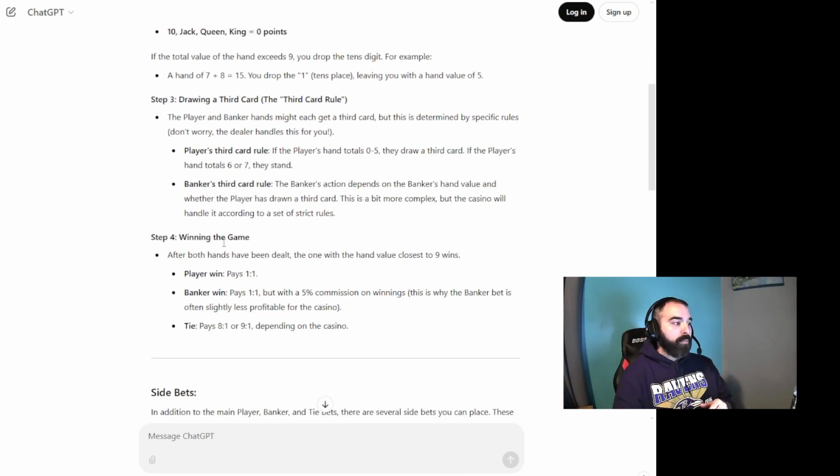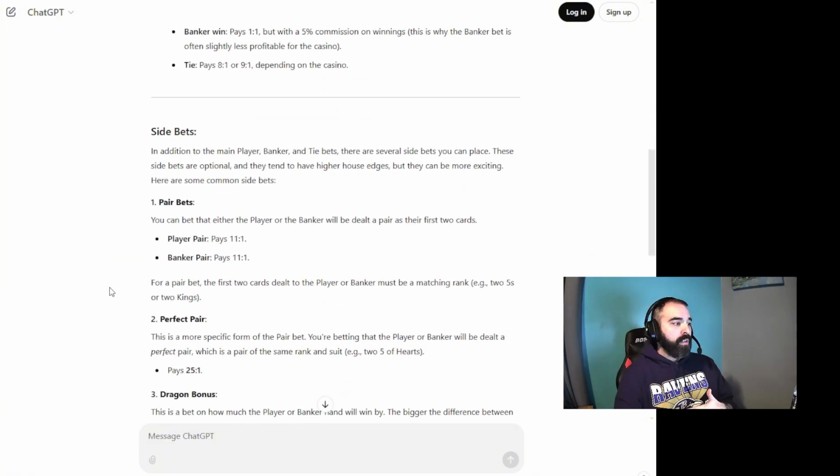So with betting, or winning the game, after both hands have been dealt, the one closest to a 9 wins. A player pays 1 to 1, banker pays 1 to 1, but there is a 5% commission on the winnings for the banker. The reason for that is because they have better odds of winning because their third card pull is based upon what the player pulls. Okay, and there is a tie. A tie pays 8 to 1 or 9 to 1 depending on the casino.